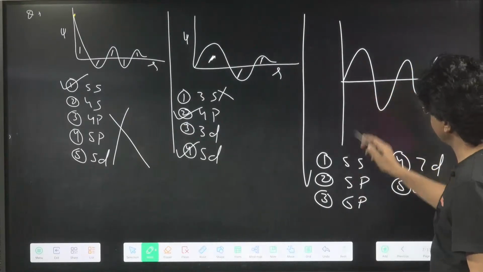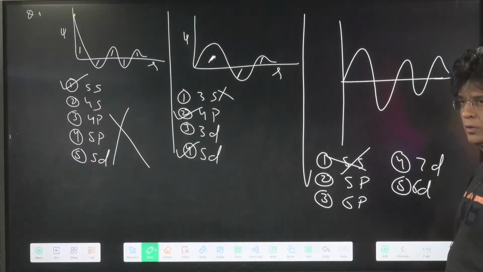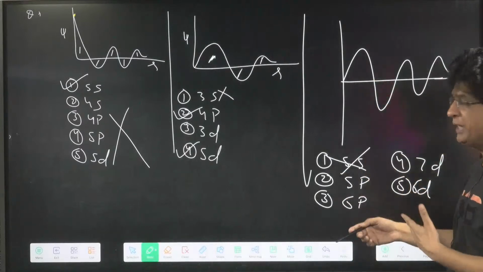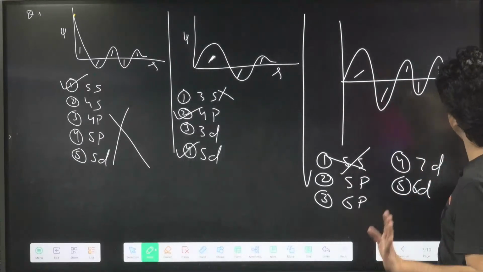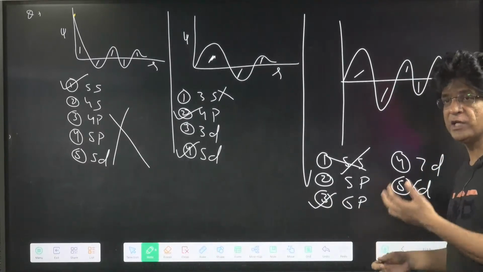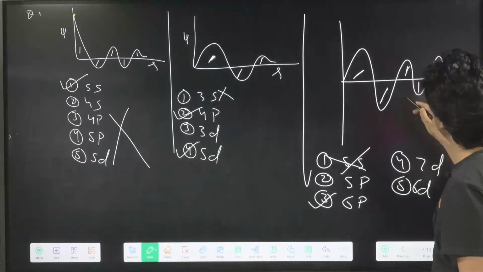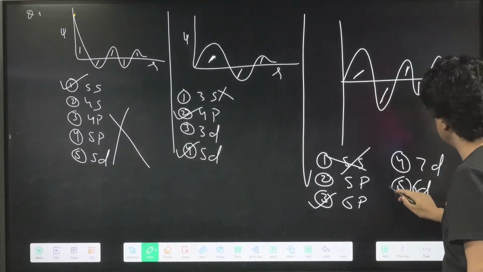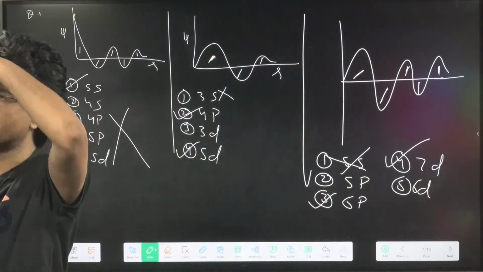Dekho bachcho, it cannot be s. It is beginning with what? 0 value, hai na? So see, if I talk about p, 2p, 3p, 4p, 5p, 6p, so it will be 6p. Yes or no? And d begins with 3. So 3d, 4d, 5d, 6d, 7d. 7d. I hope everyone has given me the correct answer.